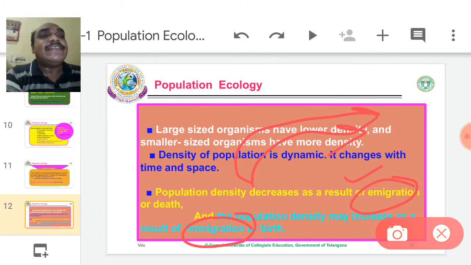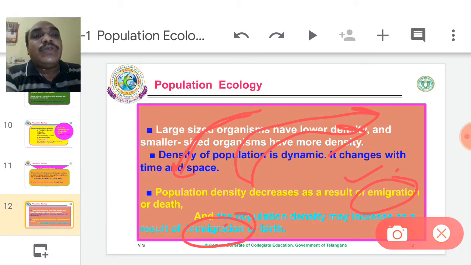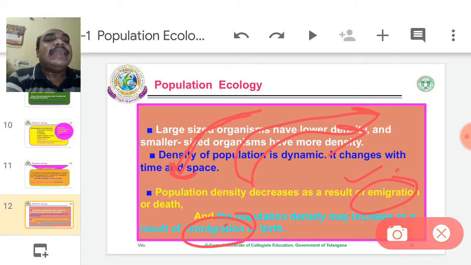The migration is permanent. Immigration means adding new organisms; they migrate from other places to here permanently. So in both emigration and immigration, one word is important: the term is permanent migration.